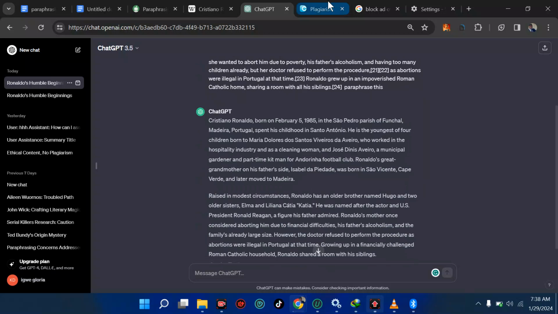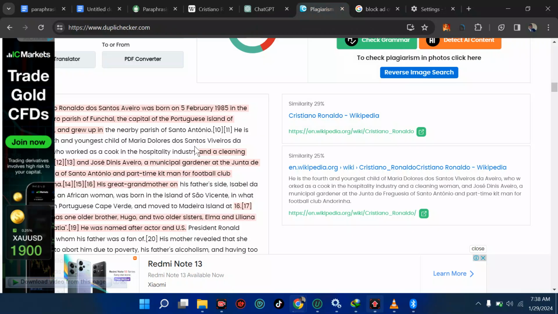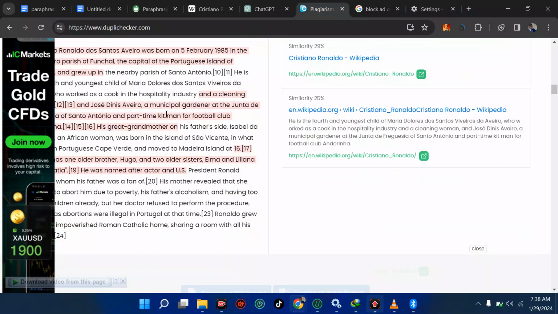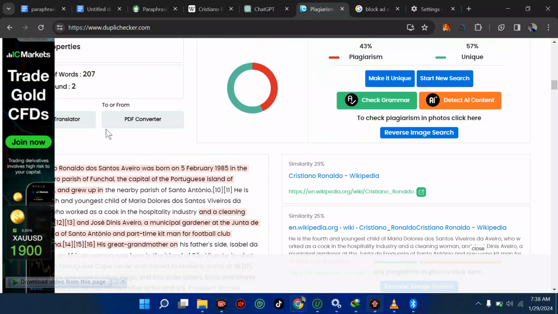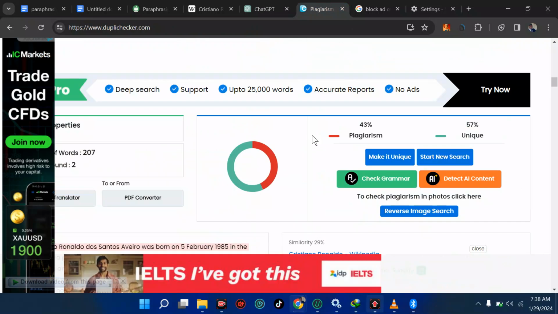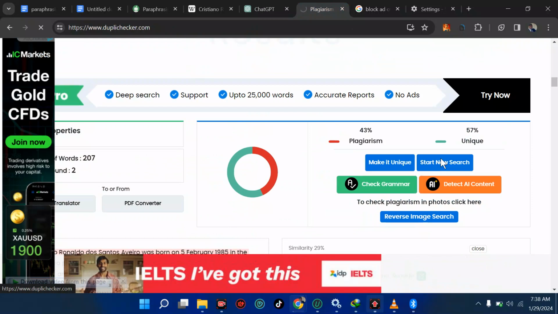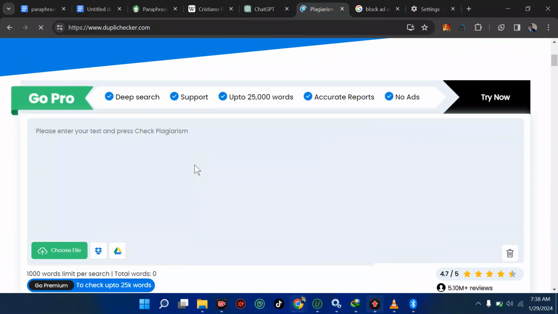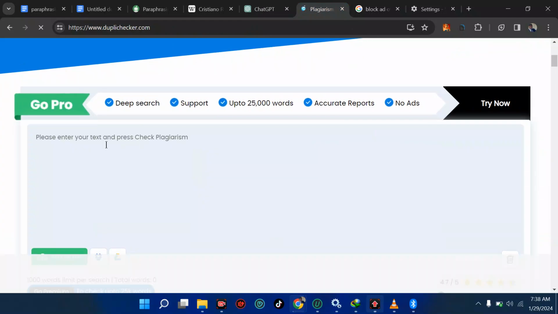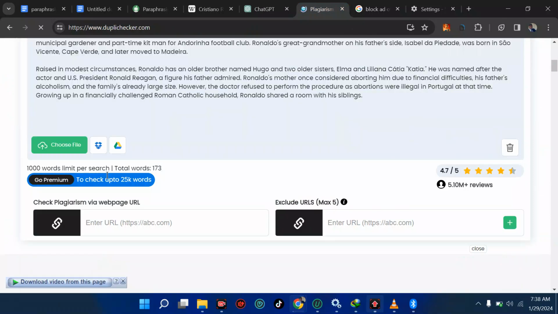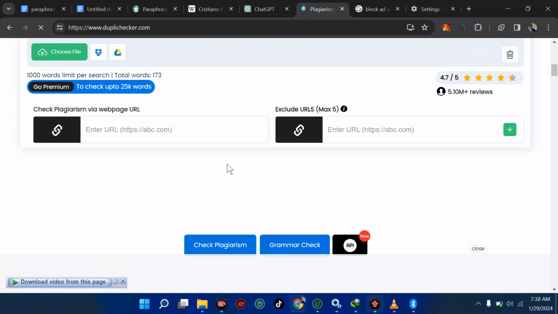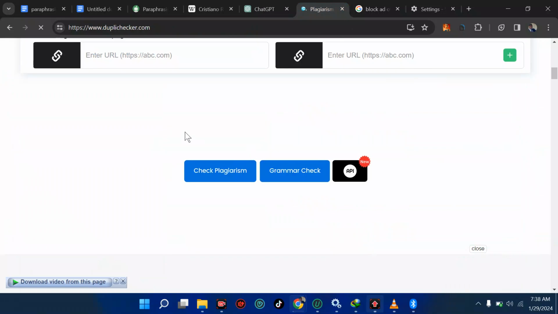So we're going to come to plagiarism check here, this place, and we're going to put the content and see what we have. So the best thing we're going to do now is go back to start a new search instead, and let's see if we will use the functions given. So let's paste our test here. Remember, you have a limit of just 1,000 words, which I said from the beginning, so be careful with this. So I'm going to wait for this to appear, then we're going to check for plagiarism. We have to check every time we do this that we are human. So let's just patiently wait for this.